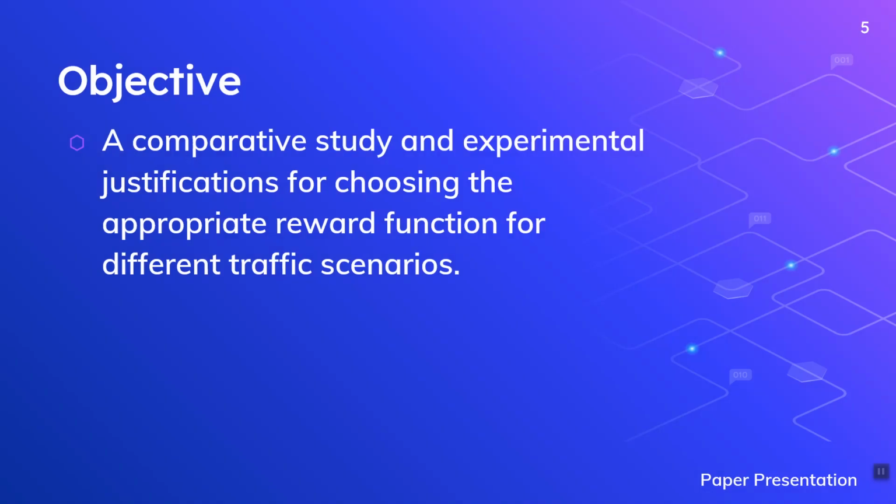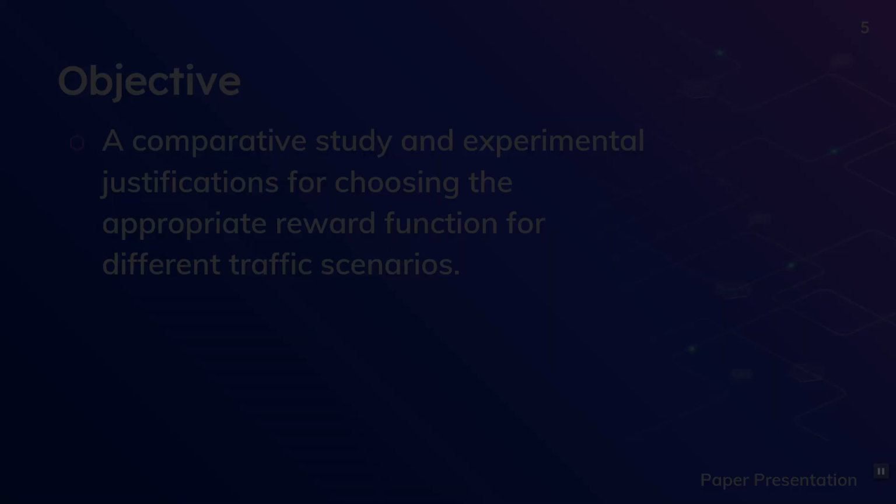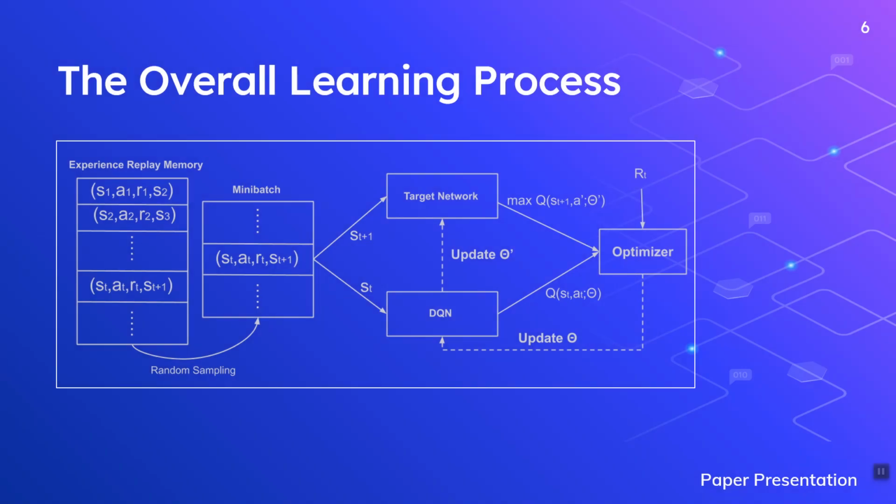The above discussion leads us to our objective. The objective of this paper is to make a comparative study and experimental justification for choosing the appropriate reward function for different traffic scenarios. The overall learning process is described in this picture.